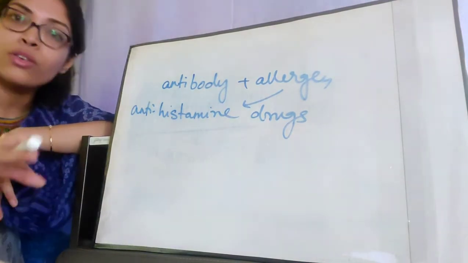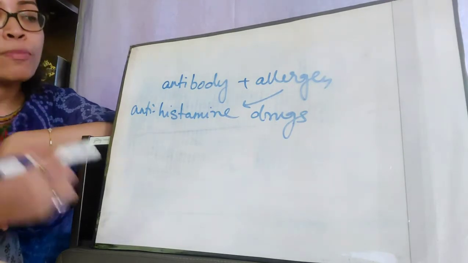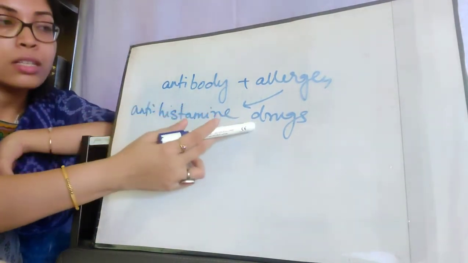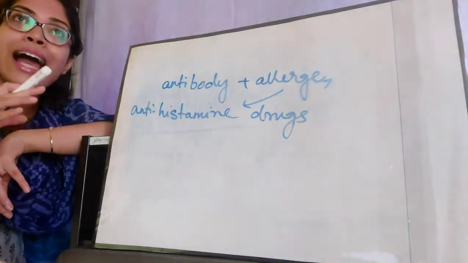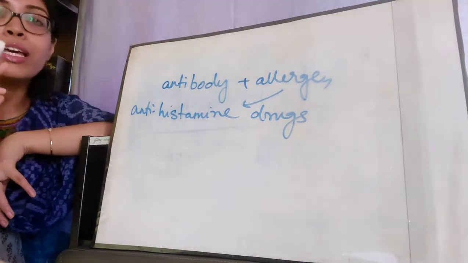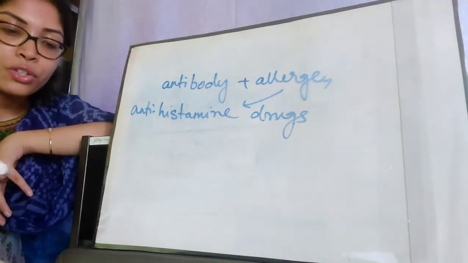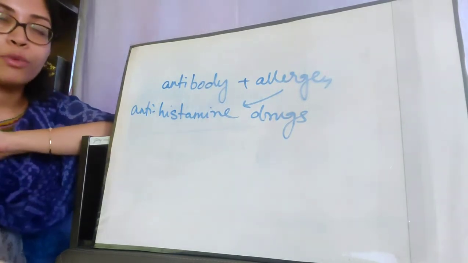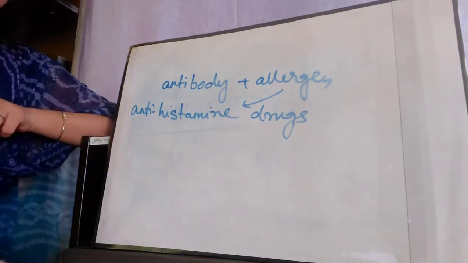To suppress those allergic reactions, doctors prescribe medicines which are basically antihistamine drugs. Drugs here means medicines which will suppress or slow down the activity or mechanism of the histamine that is released. Okay, so I hope you have understood how an allergic reaction occurs. You have got to know a few terms regarding this, and I hope it is clear to you all.